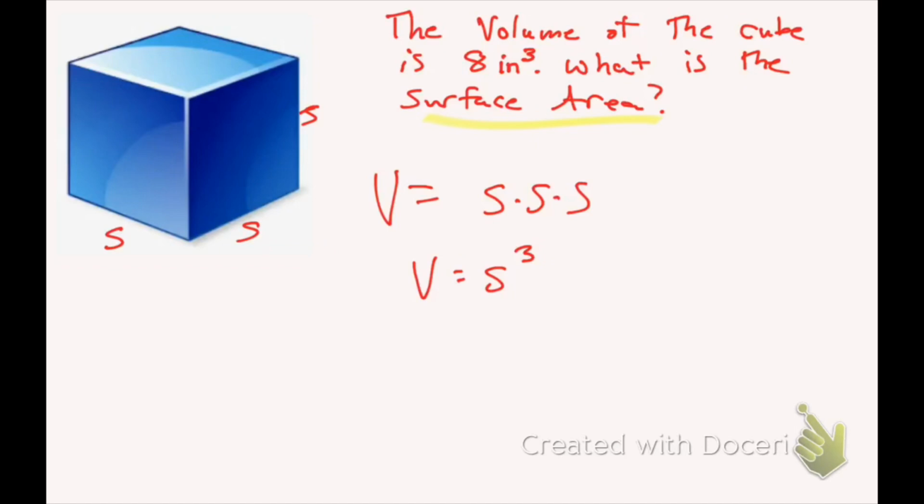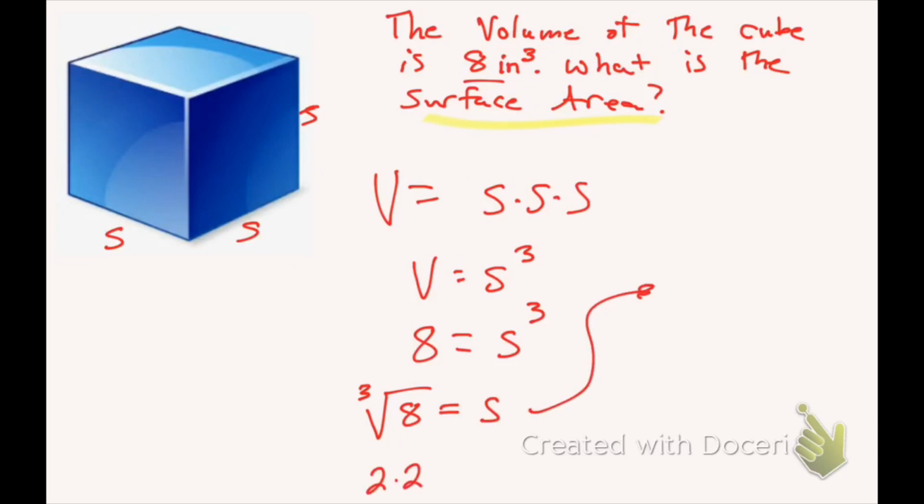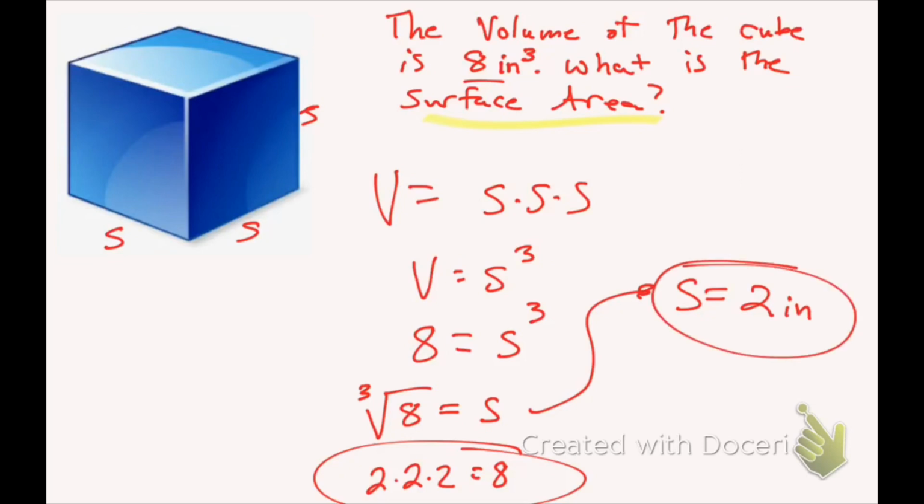Well, what is the side length? Well, the volume is 8. You get S cubed. We'll just take the cube root of both sides, or what times what times what equals 8. So I'm going to take the cube root of 8. That'll give me the side length. Well, we know that 2 times 2 times 2 equals 8, which means the side length is 2 inches. So each of these equals 2 inches. So since I know the side length, S is equal to 2 inches, now I can calculate the surface area.